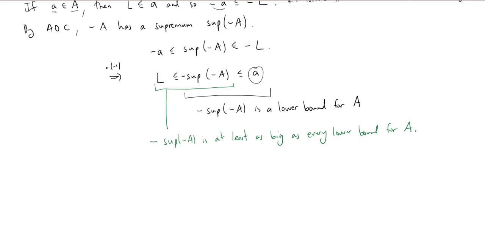All right, so therefore, the negative of the supremum of negative A is an infimum.